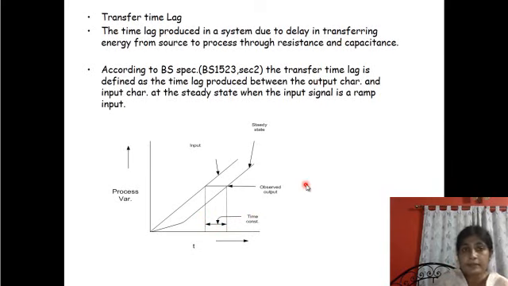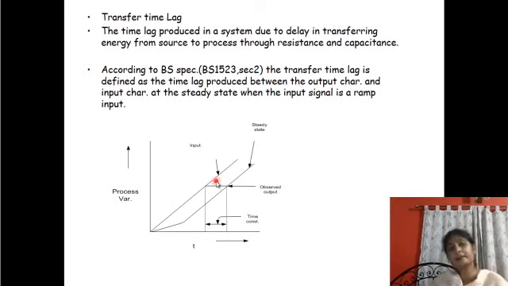For that we find the first order model, and the time constant tau is derived there. That is the process where energy is transferred through the process resistance and process capacitance, and that time lag is called process transfer time lag.